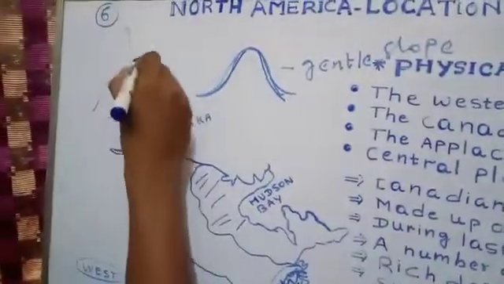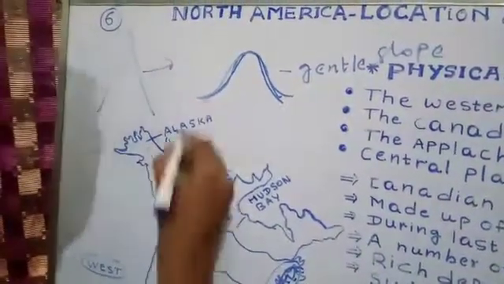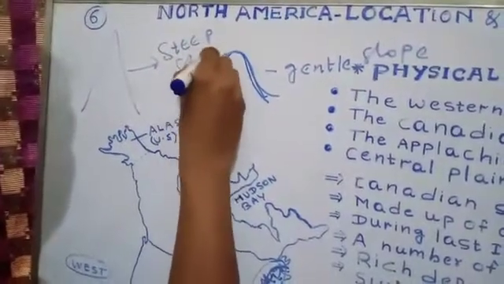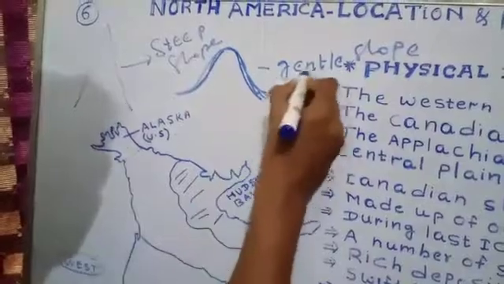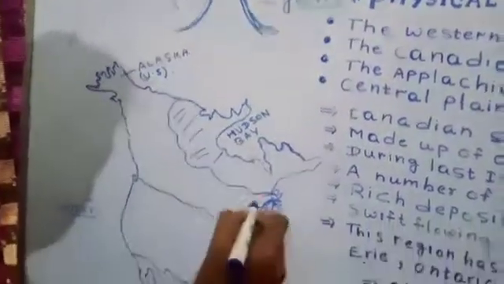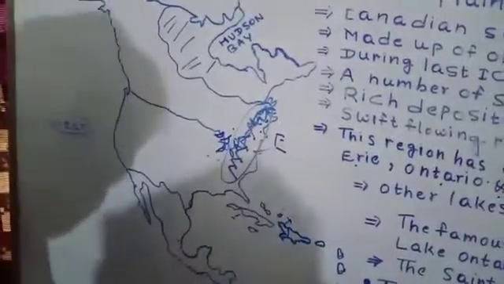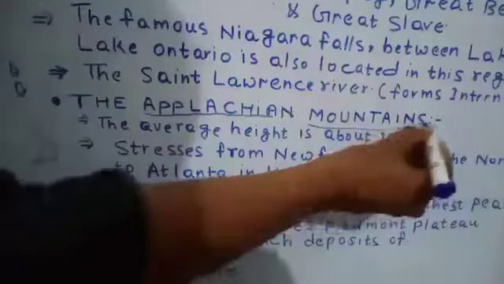When the mountain has a wall-like slope, it is called a steep slope. But when the slope is not very steep, it is called a gentle slope. So these mountains have gentle slopes.